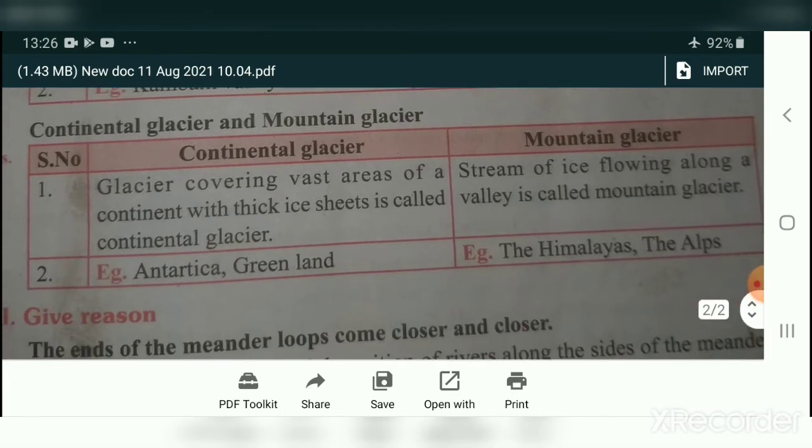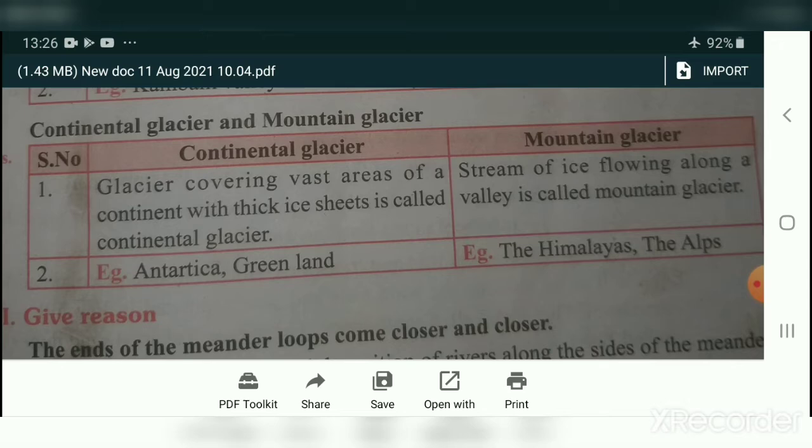Then distinguish between continental glacier and mountain glacier. Glacier covering vast areas of a continent with a thick ice sheet is called continental glacier. Mountain glacier, a stream of ice flowing along a valley, is called mountain glacier.